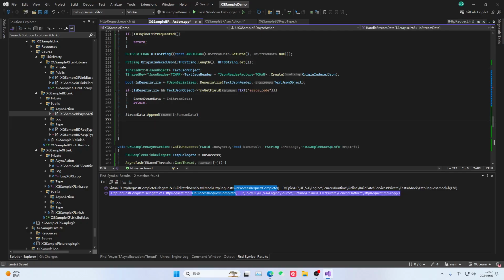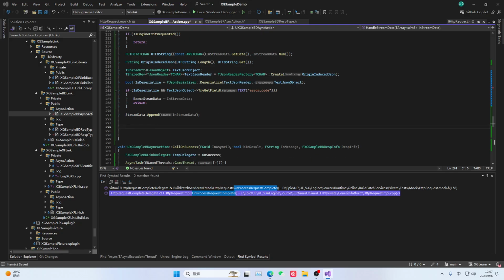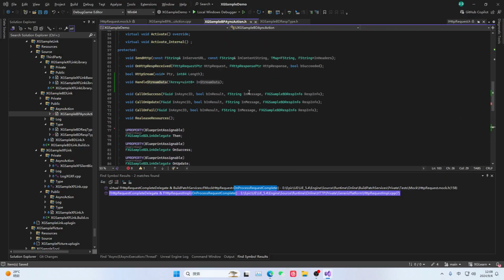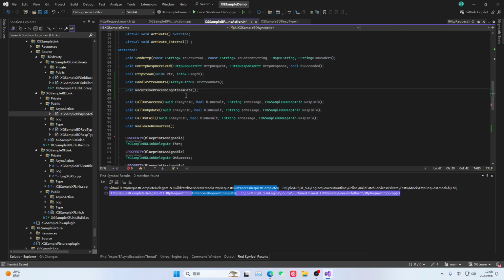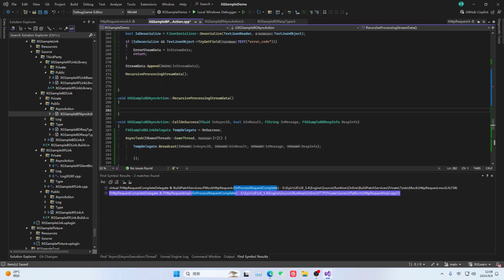Just add it here. This part is mainly for handling the case where a failure occurs, and at this point our data is continuously being written into the main thread layer. Then every time we write a piece of data, we need to perform recursive processing of this drain data, because with this data you are not quite sure what the actual progress of the transmission is. So we need to write a method to recursively handle the lost data. Since this part is already on our main thread layer, the data we need to capture is all on the main thread layer. We can just process it directly here.